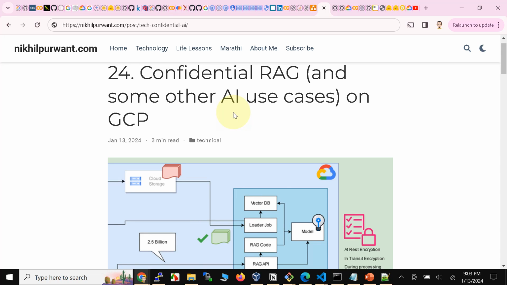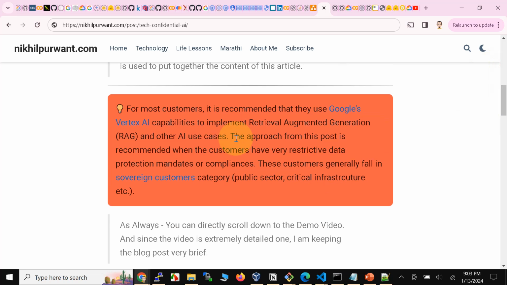Hello everyone and welcome. Now before we go ahead, as mentioned in this accompanying blog, for most of your customers, Google Cloud's Vertex AI capabilities should be your first choice to build AI applications.